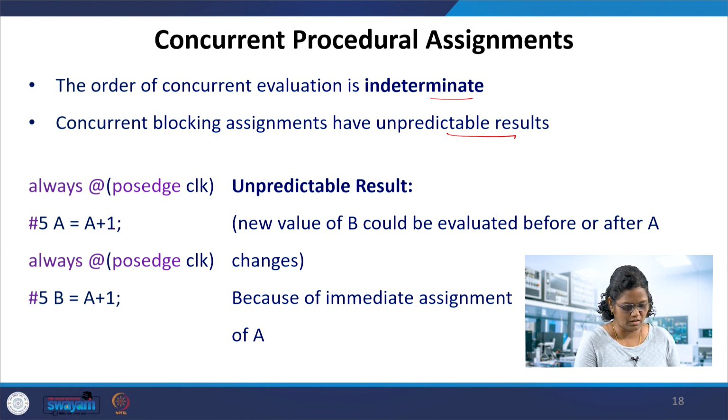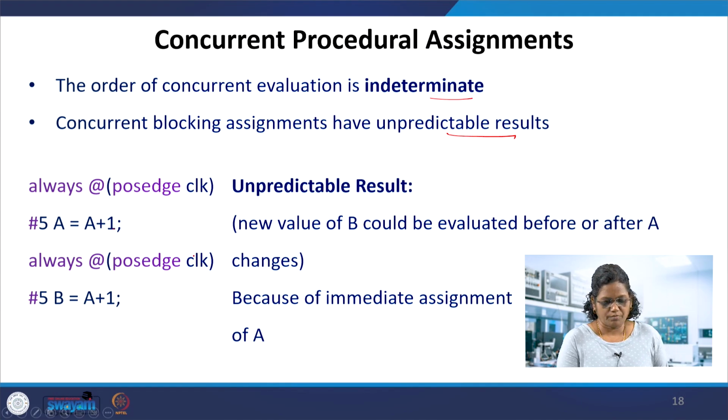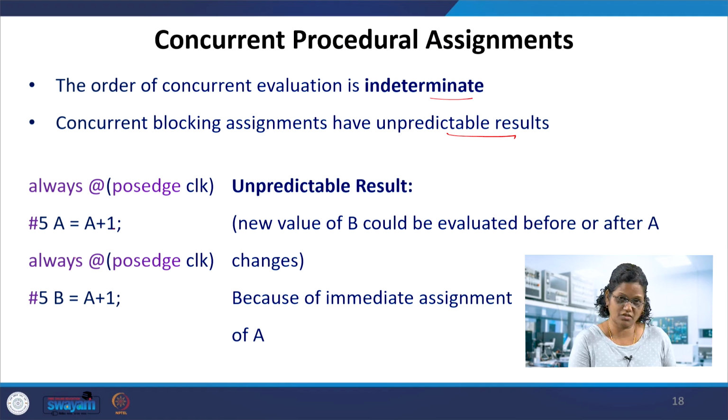So there is an unpredictable result when we use concurrent evaluation. With two always blocks here, B can be evaluated before or after A changes, so it is unpredictable in this case because of the immediate assignment. If you make it non-blocking, it would definitely not be assigned at the current time step.